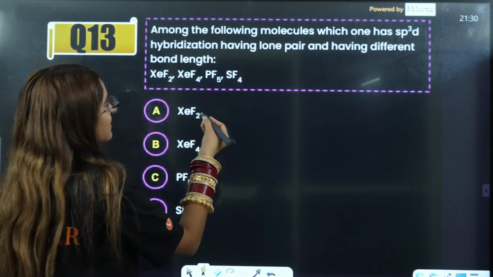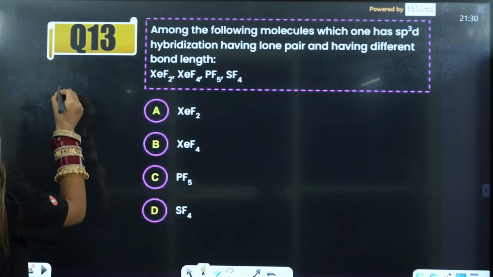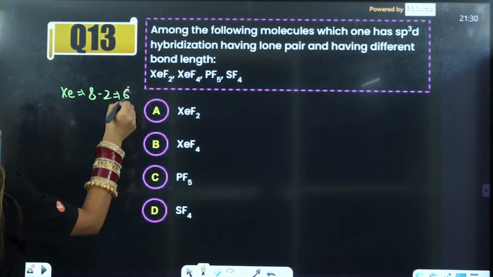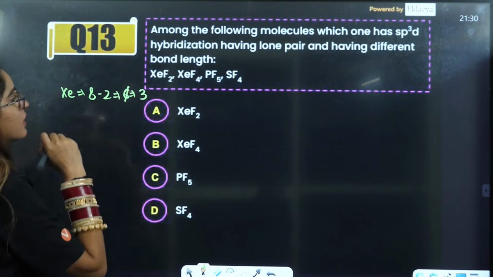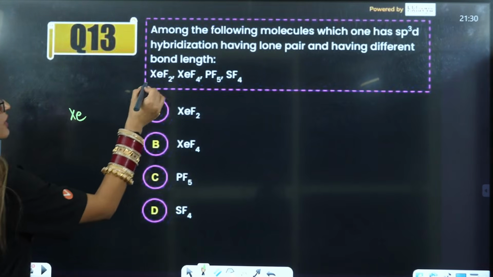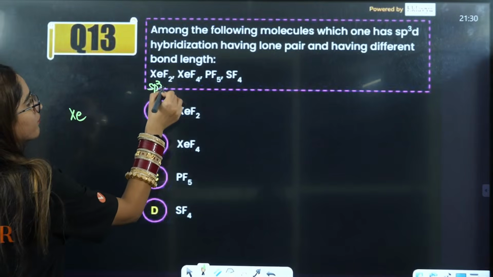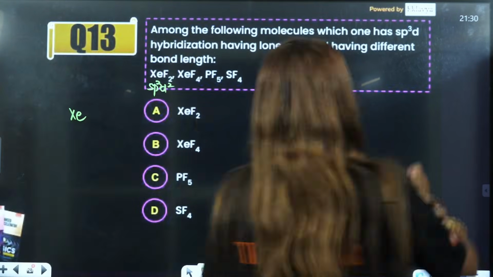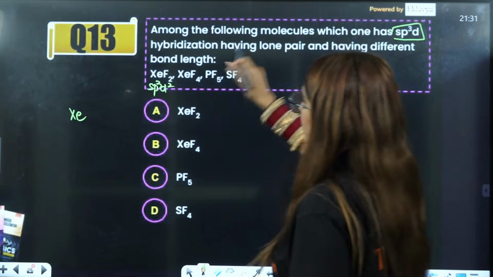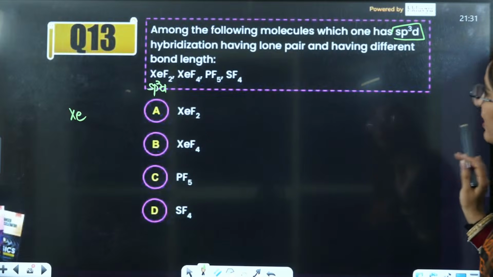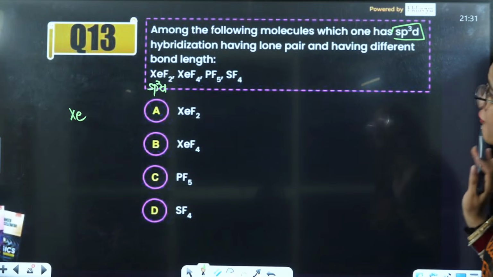So first is XeF2, right? In XeF2 we know that xenon has 8 minus 2, that is 6. 6 means it has 3 lone pairs. 3 plus 2, that is 5. So it is sp3d, right? They are asking which one has sp3d with at least one lone pair and different bond lengths.